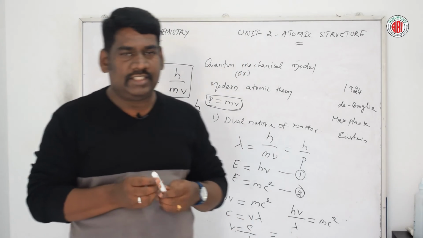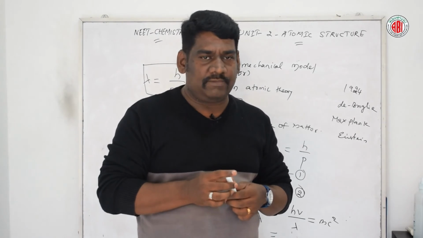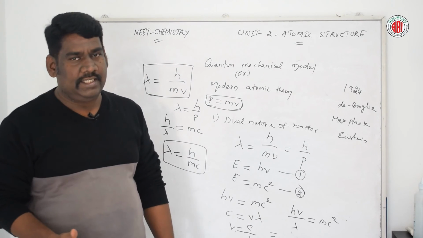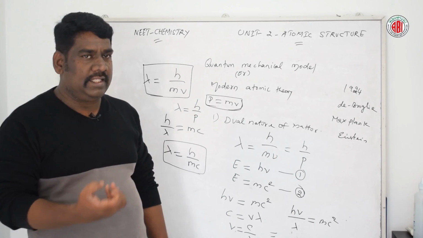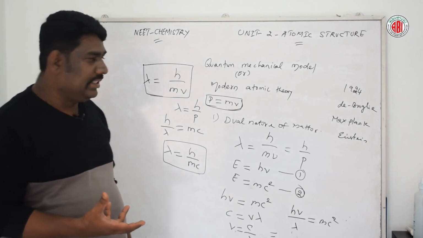Now talking about wave nature, the wave nature of electrons was verified by Davisson and Germer in the year 1927 and George Thomson in the year 1928. If you look at this picture, you can understand the experiments and the observations, the justification of the dual nature of matter.